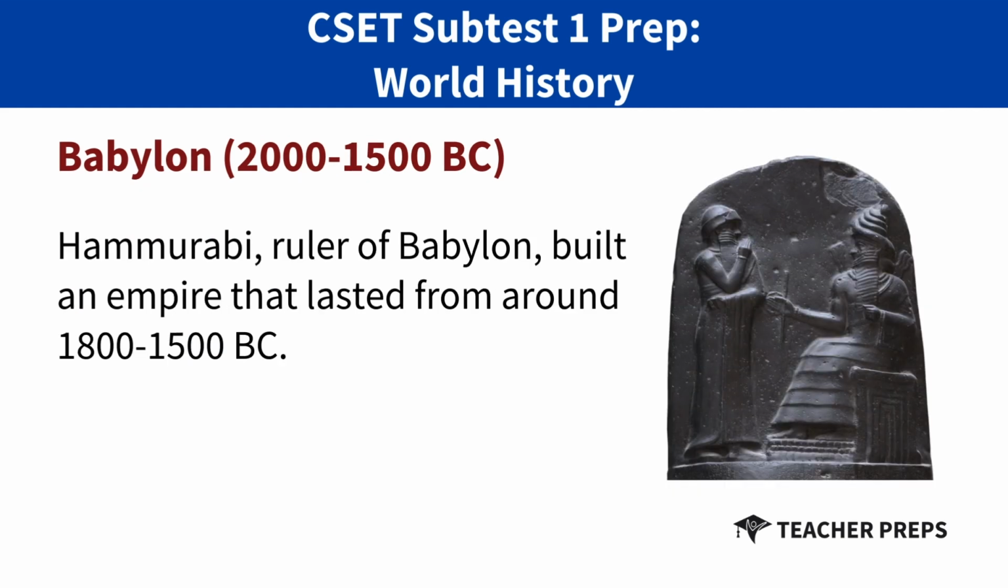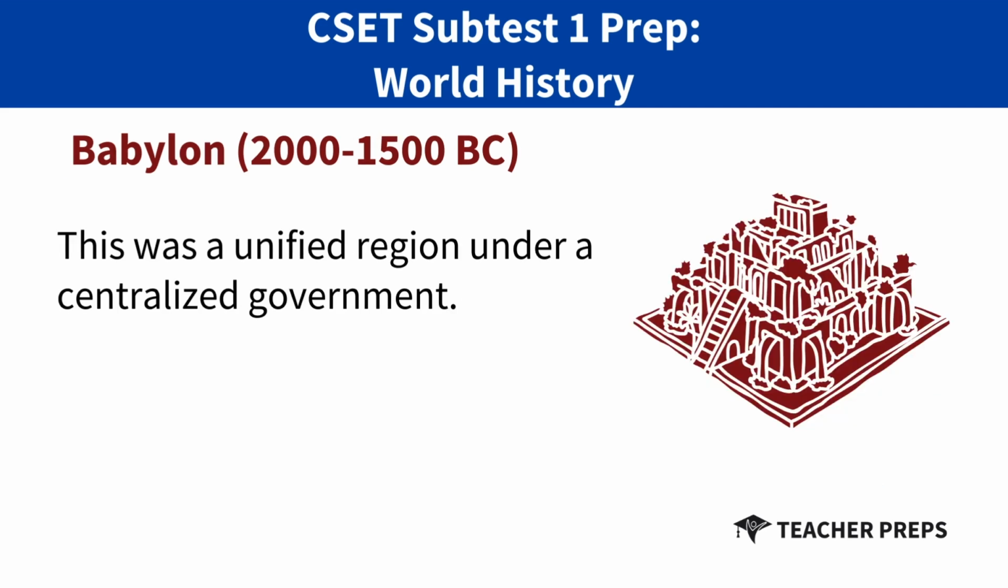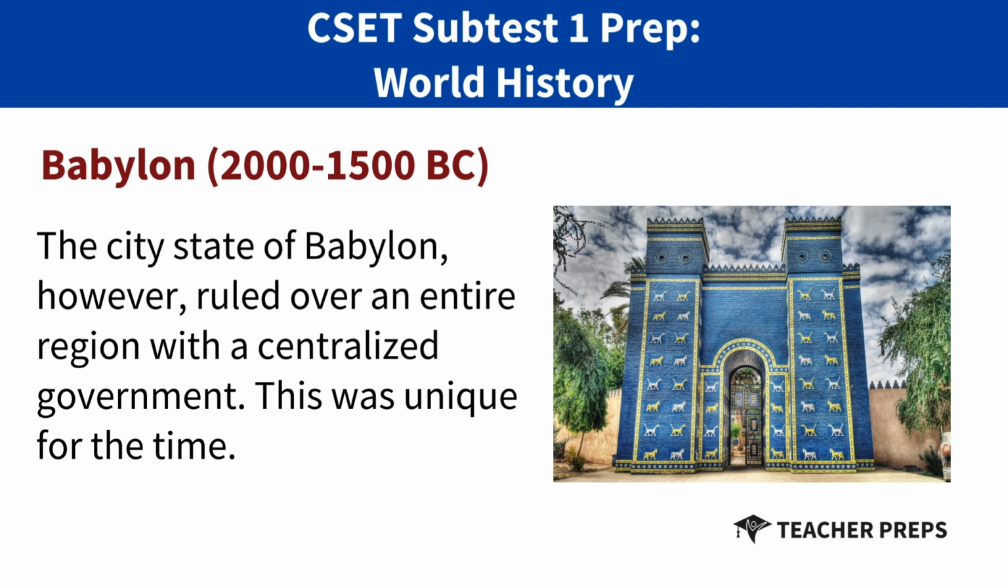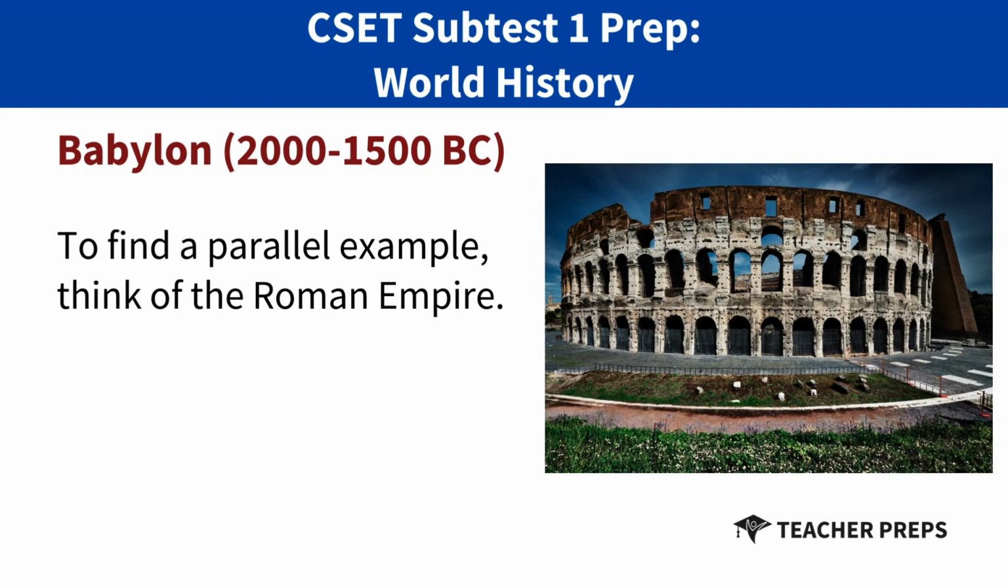This ruler built an empire that lasted from around 1800 to 1500 BC. This was a unified region under the centralized government. The Babylonian Empire differed from preceding civilizations because past empires, such as the Sumerian Empire, were fragmented. The city-state of Babylon, however, ruled over an entire region with a centralized government. This was unique for the time. To find a parallel example, think of the Roman Empire.